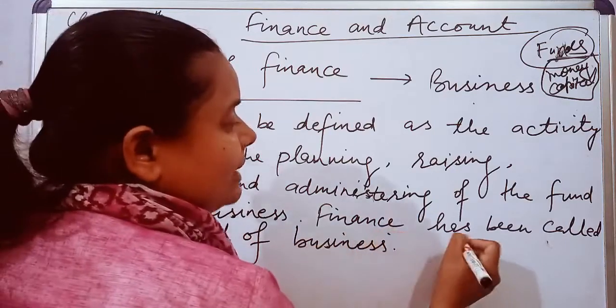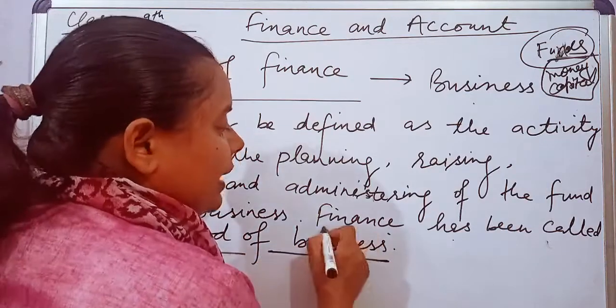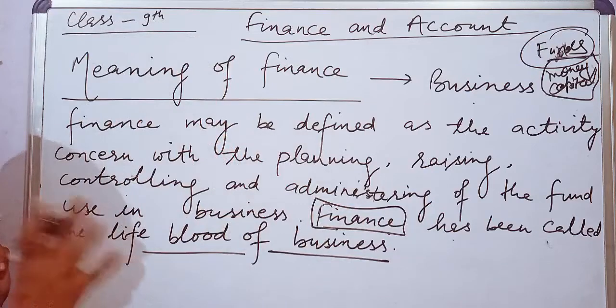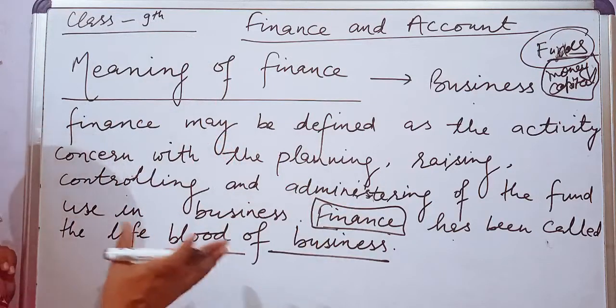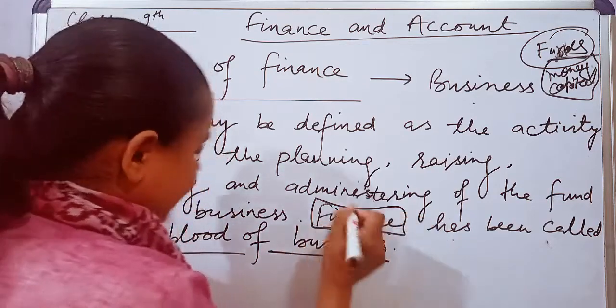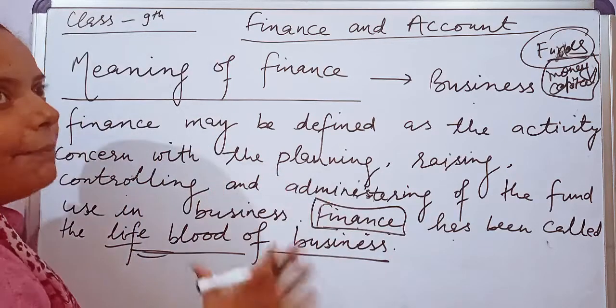Now see, finance has been called the lifeblood of business. Without finance, without an appropriate amount of money, no business can work properly. Finance is the lifeblood, or you can say the backbone, of the business.